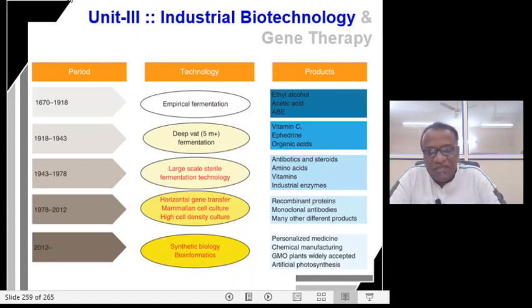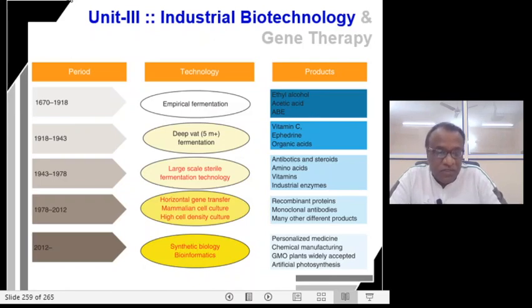And from 1978 onwards, there is a tremendous change in the technology. It is about horizontal gene transfer, mammalian cell culture, high cell density culture.